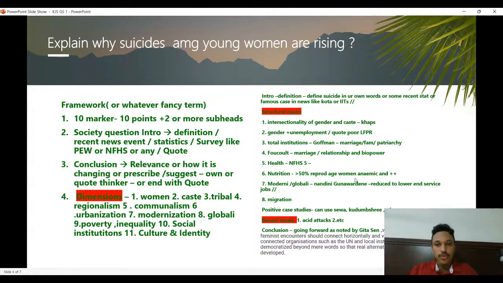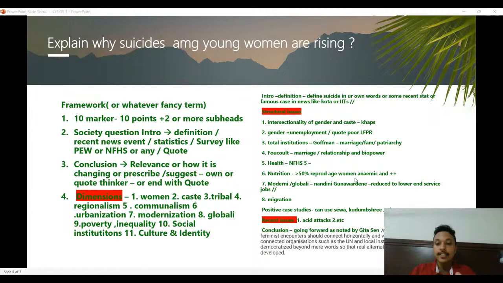Okay, so in here, some of the points that I came up with are suicides among young women, and intersectionality. That is two bases, the base of gender and the base of caste. You can talk about khap panchayats. You can talk about something in the northeast, or another intersectionality example could be gender and unemployment, or gender and inequality. Another point is total institutions, Goffman's idea about total institutions like patriarchy, marriage, etc.